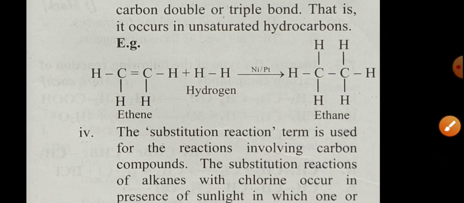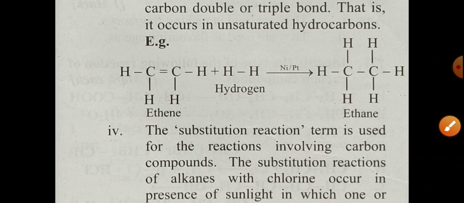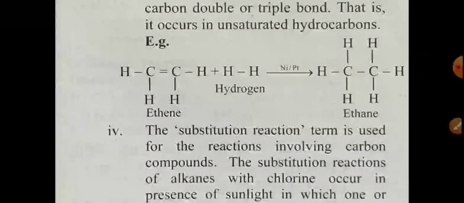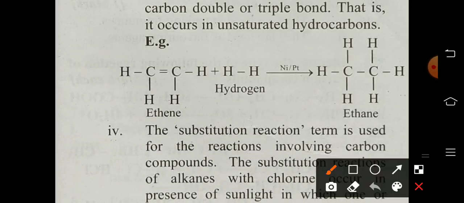For example, this reaction is already given in our textbook on page number 126, in the yellow color box. Ethene, with a double bond. Addition of hydrogen in the presence of the catalyst nickel or platinum converts the double bond into a single bond.